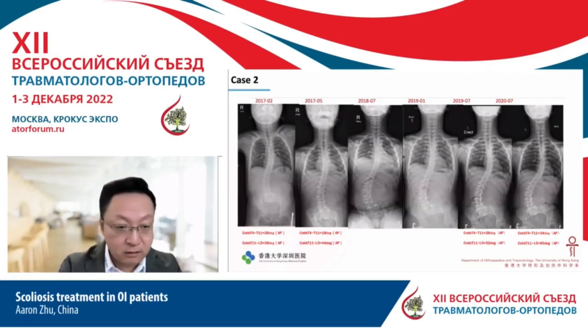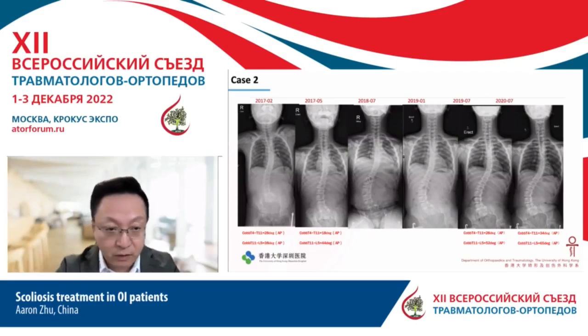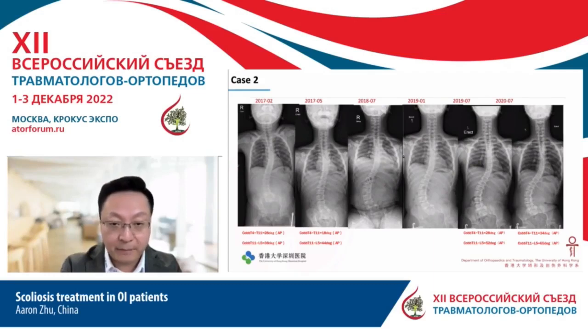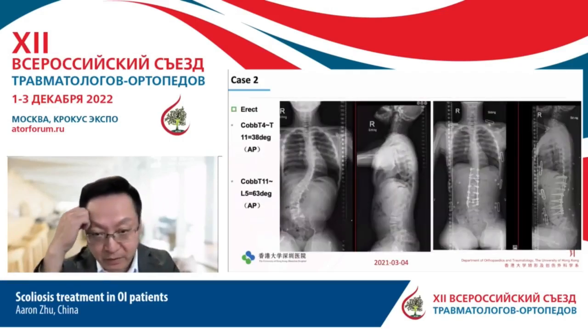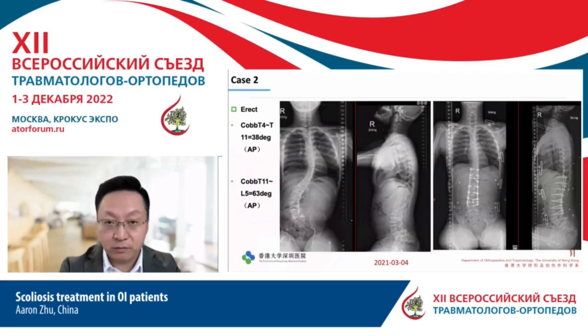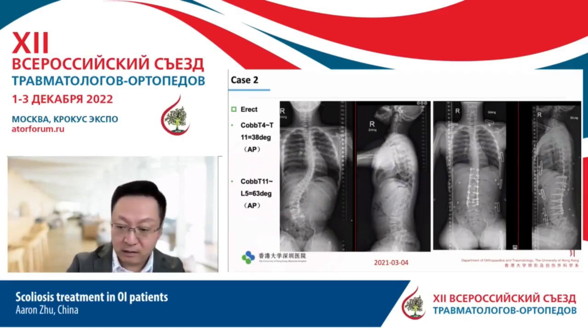This is another case, also with more than 5 years of follow-up. The curve type is totally different from AIS, in terms of the apex of the lumbar curve. In most AIS patients the apex will be around L1, L2, but this one is very low, with pelvic twisting and tilting. The patient has very severe back pain. The objective of the surgery is to level up the pelvis so that the patient can sit comfortably in the wheelchair. You can see the correction after the surgery.